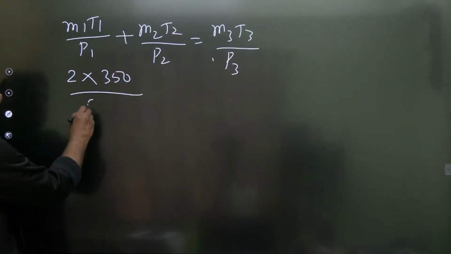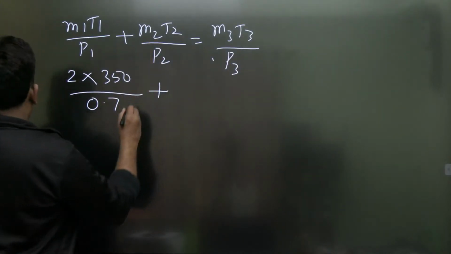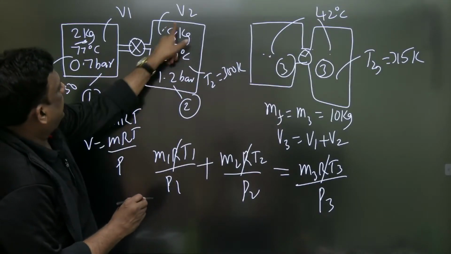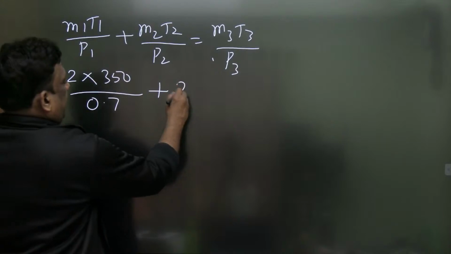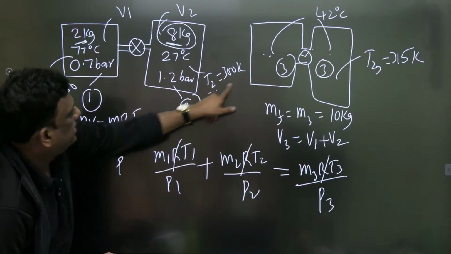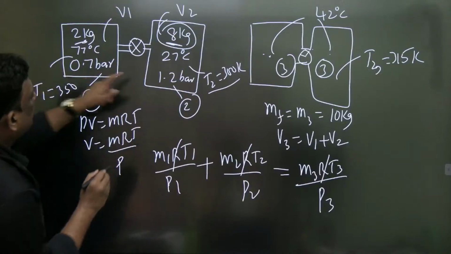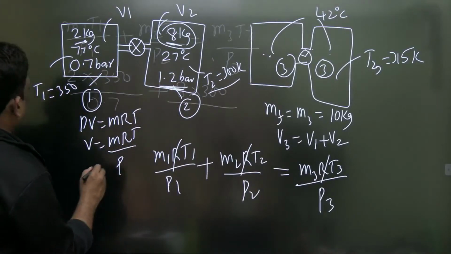So therefore, it is 0.7 plus M2. What is M2? Let me check. What is M2, dear students? M2 is 8 kilogram. So therefore 8. And what is the value of T2? Tell me. What is the value of T2? It is 300. So therefore it is 300 by P2. What is P2? This pressure, 1.2 bar.